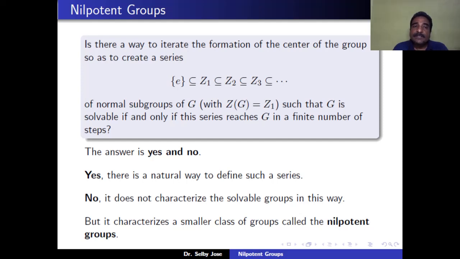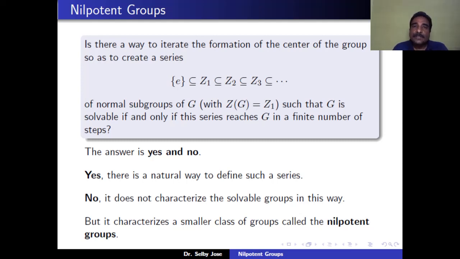That means, can we show that G is solvable if and only if this series reaches G in a finite number of steps? That means G is solvable if and only if Zn is equal to G for some n in the natural numbers, or n greater than or equal to 0. So the answer is yes and no, both.